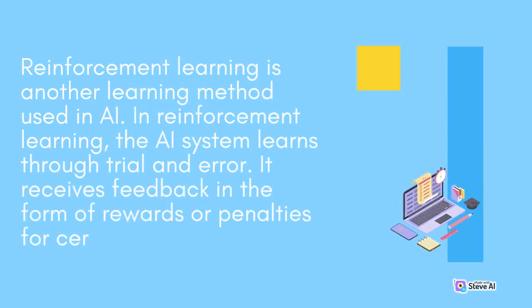Reinforcement learning is another learning method used in AI. In reinforcement learning, the AI system learns through trial and error. It receives feedback in the form of reward